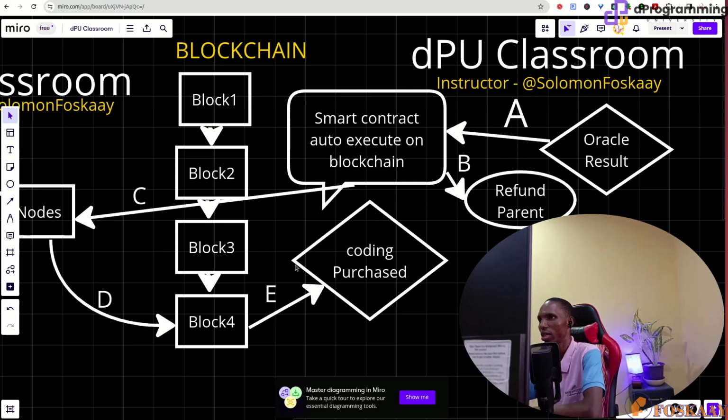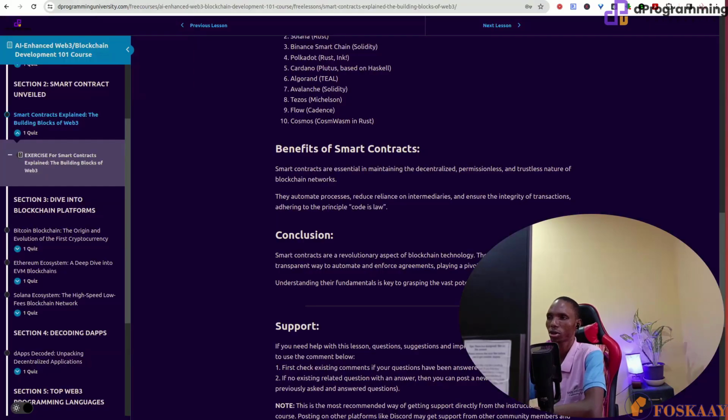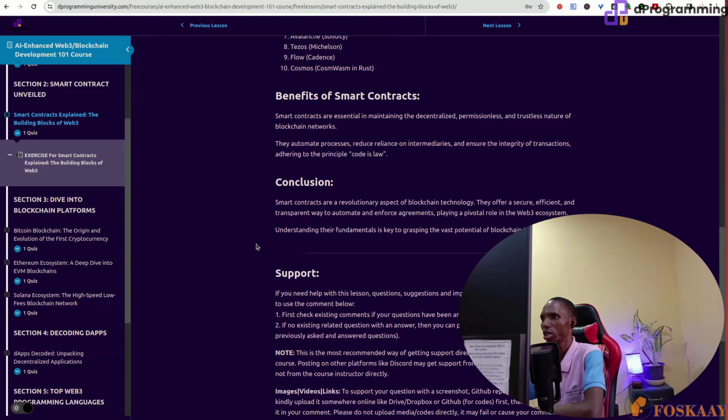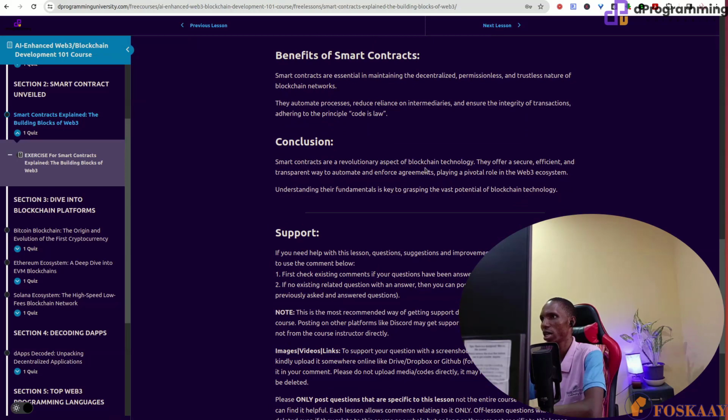Those are the things smart contracts do. Smart contracts are a revolutionary aspect of blockchain technology. They offer a secure, efficient, and transparent way to automate and enforce agreements, playing a pivotal role in the Web3 ecosystem. Understanding their fundamentals is key to grasping the vast potential of blockchain.